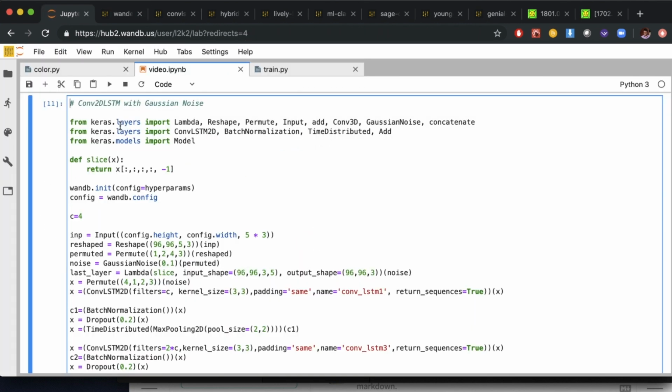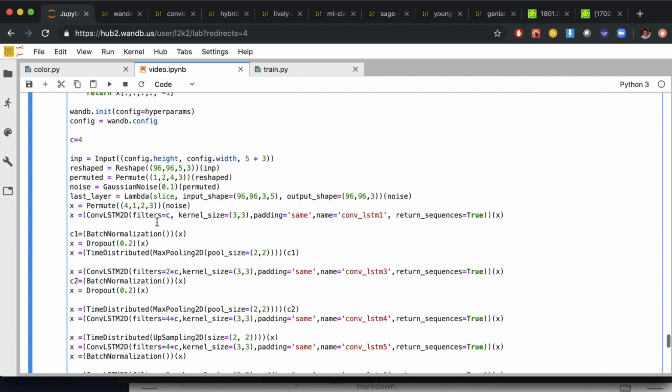So there's a lot of different places that we could go with this. And one direction we can go is essentially borrowing from autoencoders. There's a whole bunch of papers out there on video processing, and they use an architecture where they chain together conv LSTM 2D models, at first shrinking the output and then expanding the output. So this combines some of the stuff from many different videos we've done. First we're using this conv LSTM 2D operation, which we explained earlier, which is kind of like an LSTM, but operates on two-dimensional data.